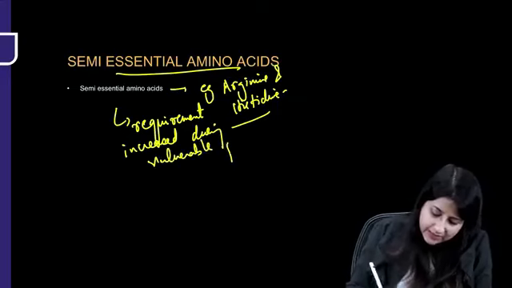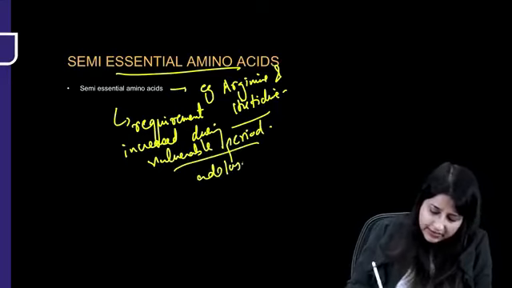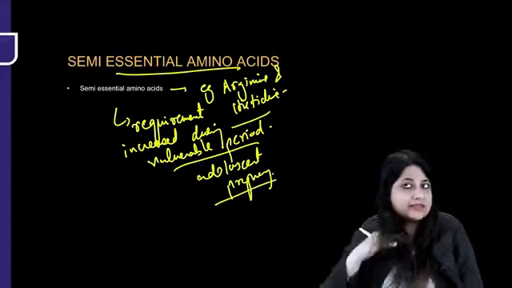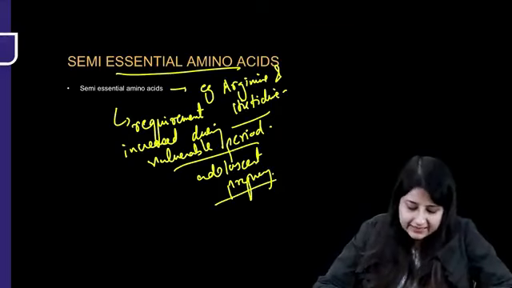What do you mean by vulnerable period? Like maybe in adolescence, or during pregnancy and lactation, the requirement is increased. So that is what is semi-essential. All right, arginine and histidine.